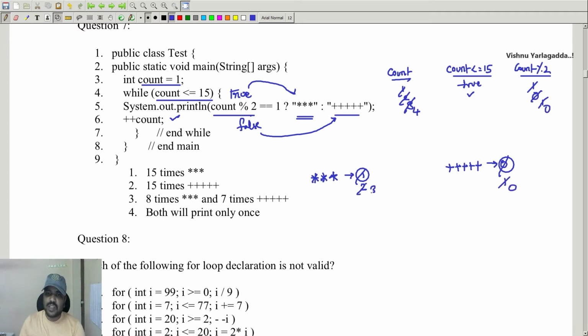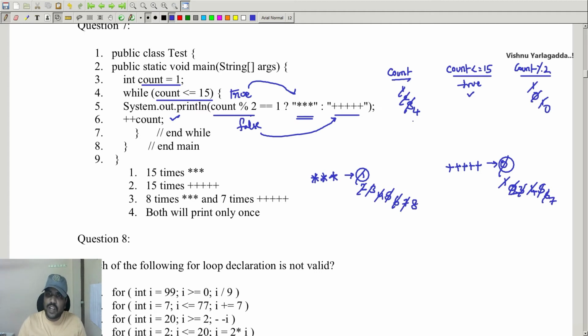Likewise fifth, sixth, seventh, eighth, ninth, 10th, 11, 12, 13, 14, 15.